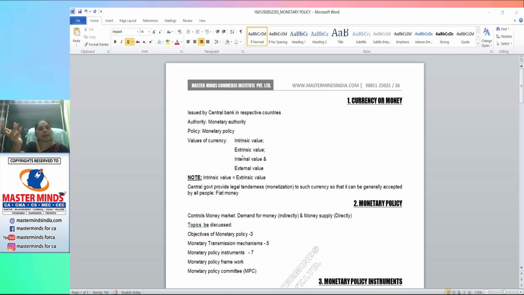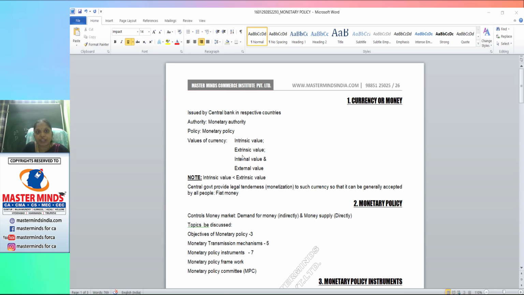Demand for money and supply of money. We can control the money supply directly, but as a central bank, it cannot control the demand for money directly. It has to use certain instruments to control the money indirectly. And these topics will be discussed in this chapter.